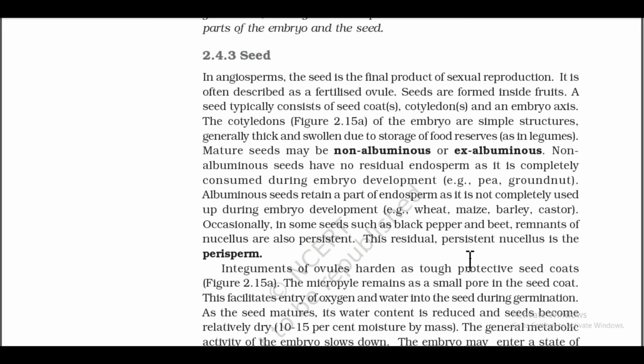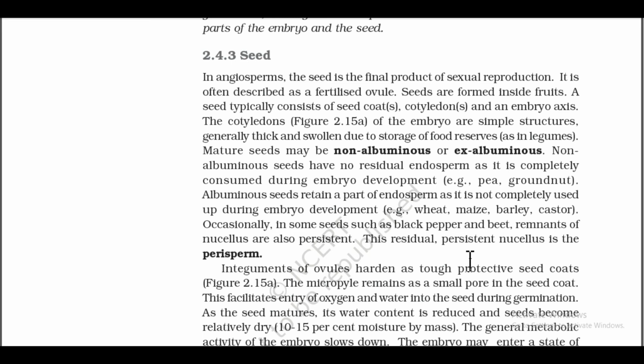Albuminous seeds retain a part of endosperm as it is not completely used up during embryo development. Example: wheat, maize, barley, castor. Occasionally in some seeds such as black pepper and beet, remnants of nucellus are also persistent. This residual persistent nucellus is the perisperm.